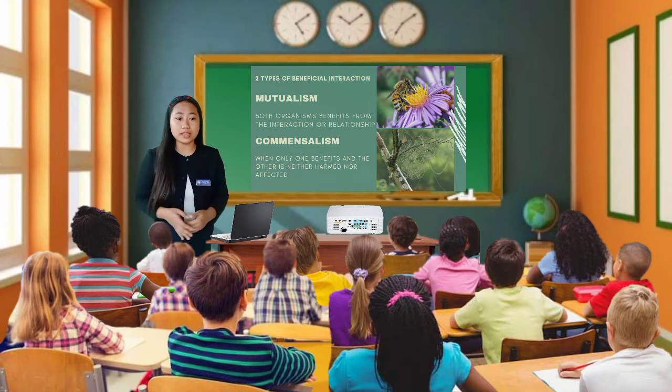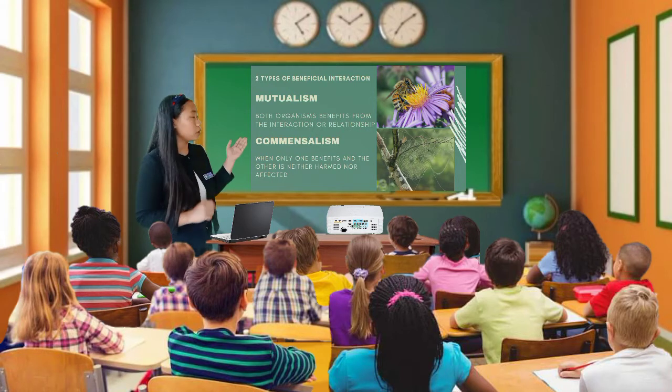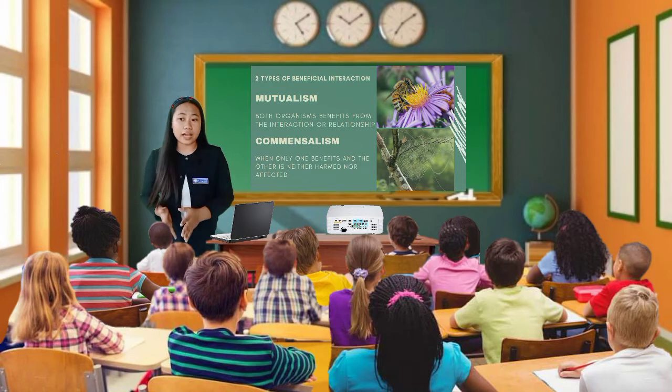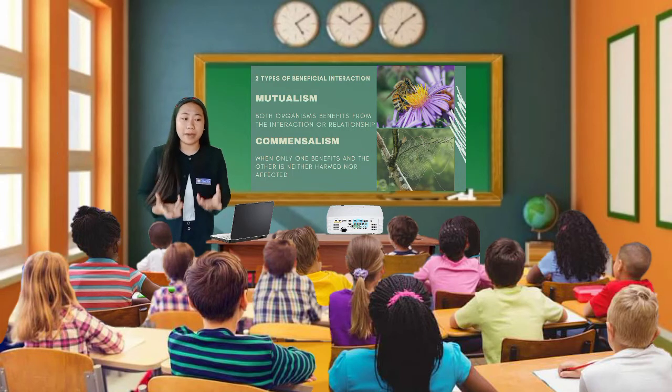When we say mutualism, it is the interaction between 2 living things or organisms where both of them help each other and benefit from the interaction or relationship they have. So that is what we call mutualism. They mutually benefit from the relationship or interaction they have.